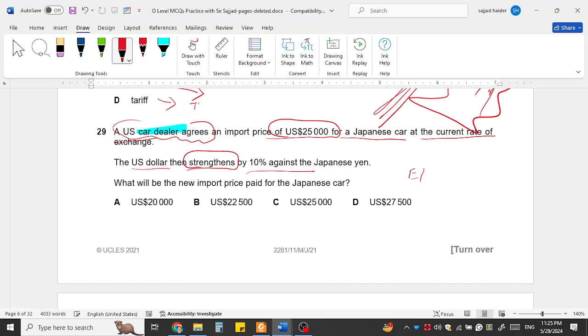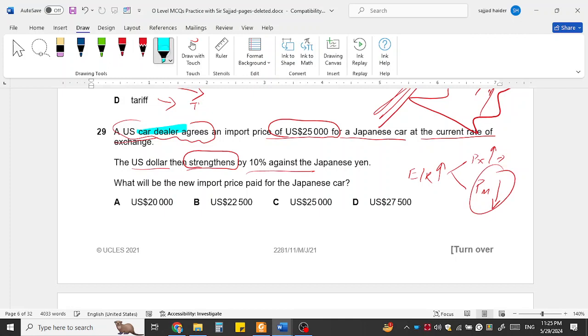When the exchange rate appreciates, the price of exports increases and the price of imports reduces. This means the car dealer in America will now have to pay less for the car.